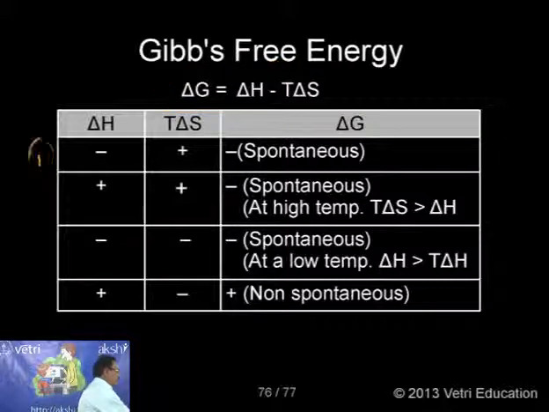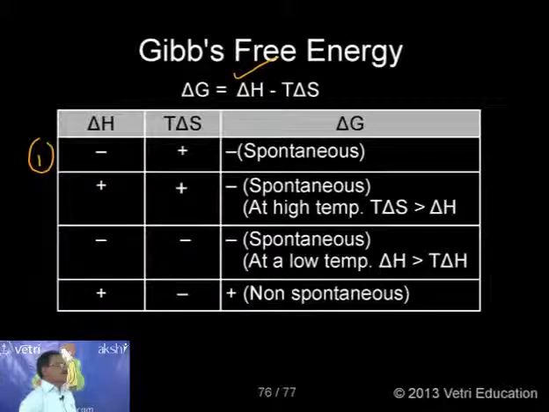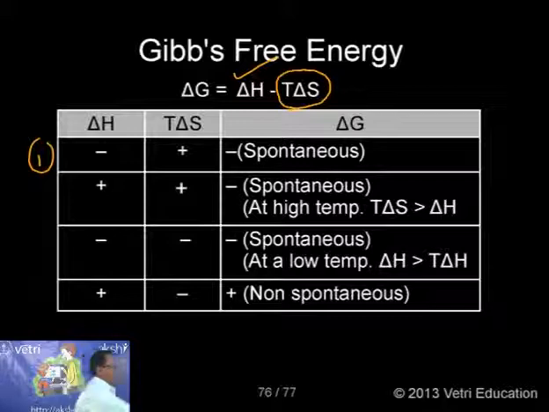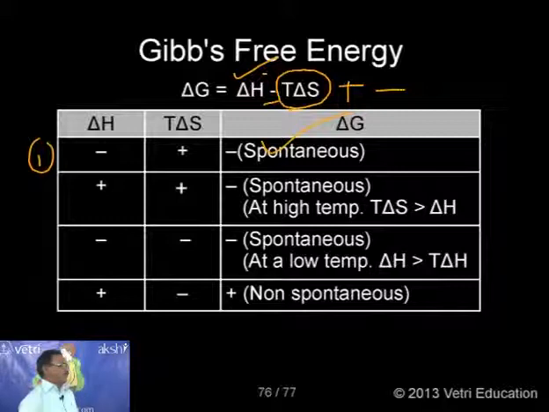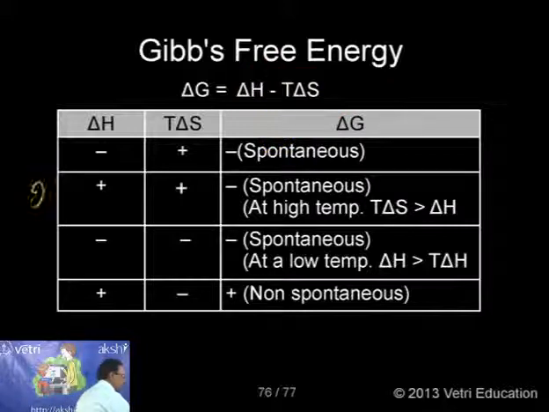So condition number one, kindly follow. First case: if delta H is negative, and the T delta S value is positive, then on the right side minus into positive gives minus, and delta H is also minus, so it is automatically more negative, so that particular reaction is spontaneous. So all exothermic reactions will generally be spontaneous. One important piece of information. Now the second condition, number 2.